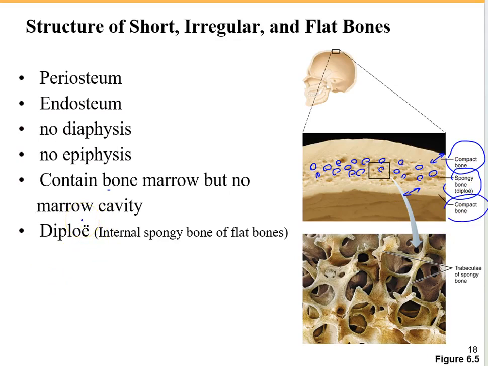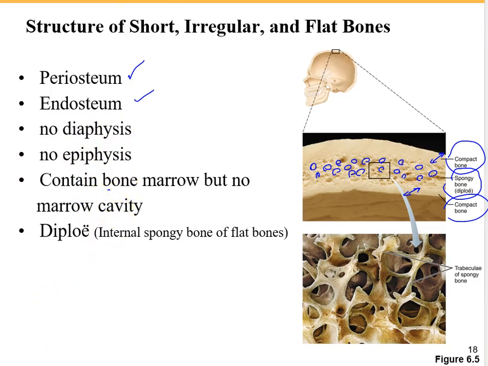Short, irregular, and flat bones have much the same composition as long bones. They all have periosteum, a connective tissue covering the outside of the bone, and endosteum, which covers the spongy bone internally. They do not have any epiphysis or diaphysis. They contain bone marrow but no marrow cavity.